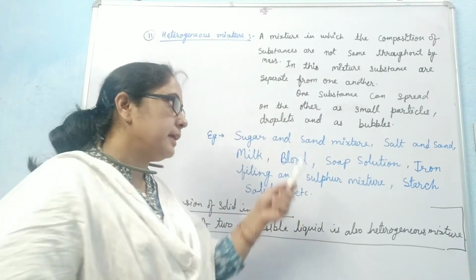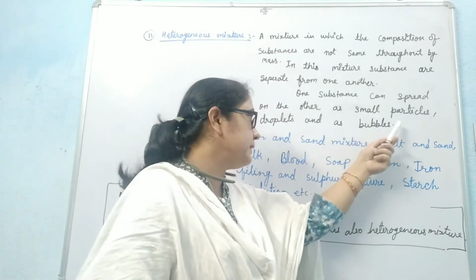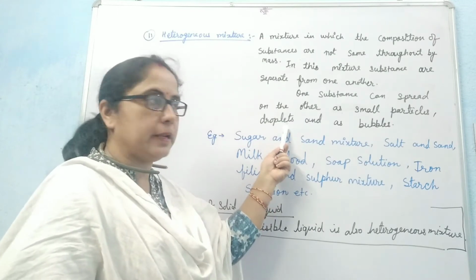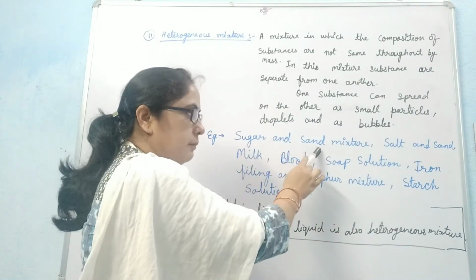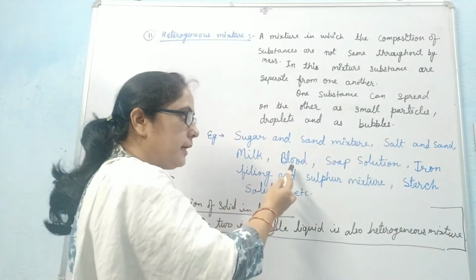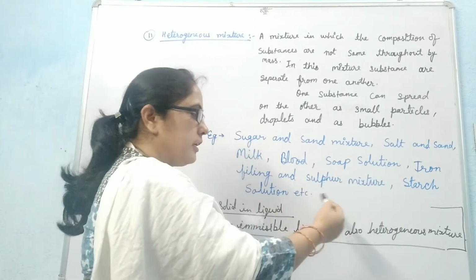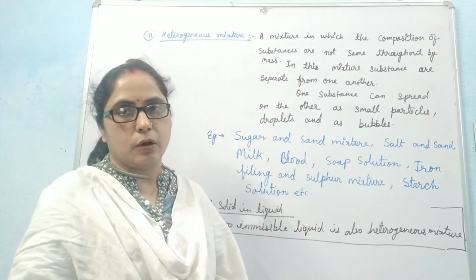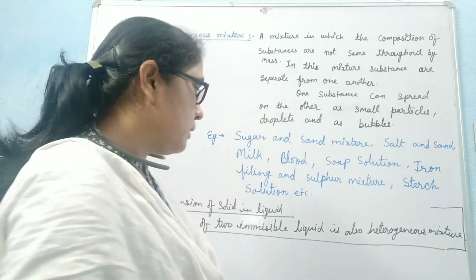One substance can spread in the other in the form of small particles, droplets, or bubbles. Sugar and sand mixture, salt and sand mixture, milk, blood, soap solution, iron filings and sulfur mixture, starch solution: they are all examples of heterogeneous mixtures.